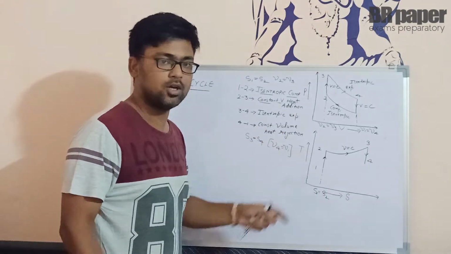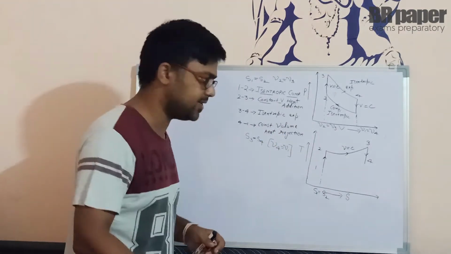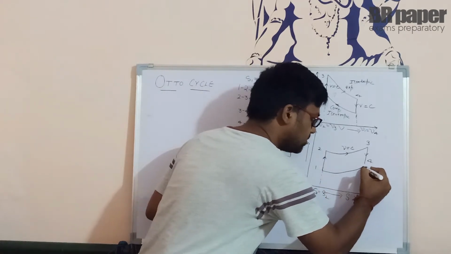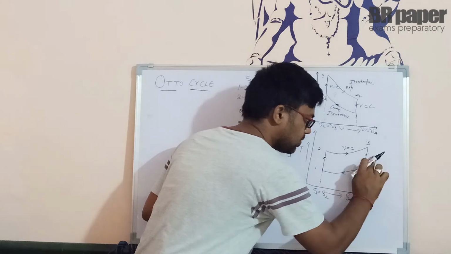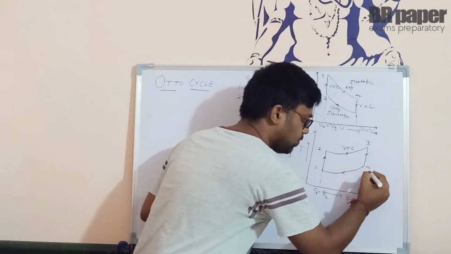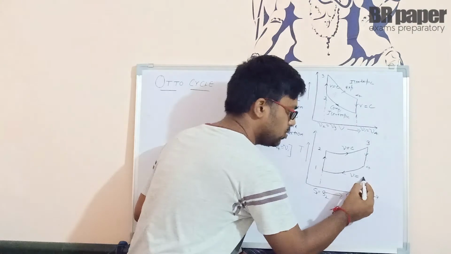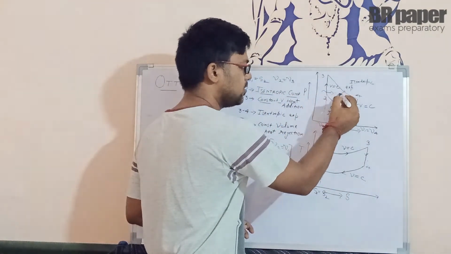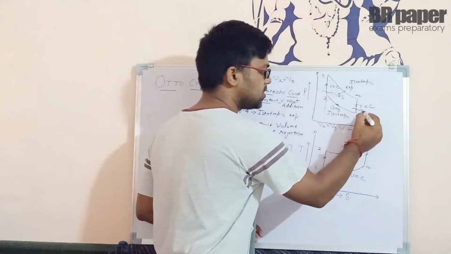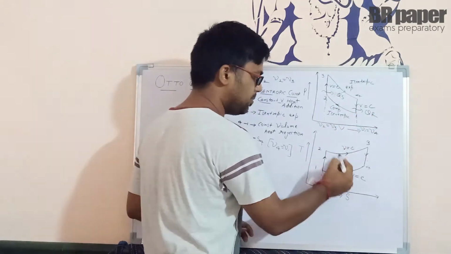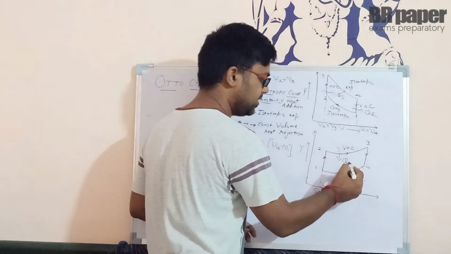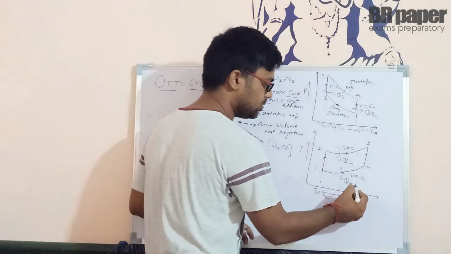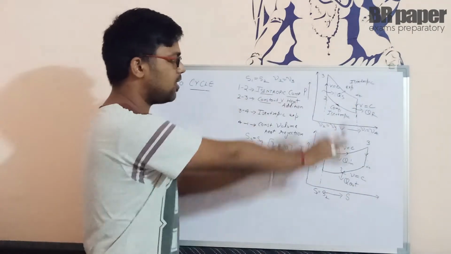Clear? Now from 4 to 1 again it is constant volume heat rejection. So whenever you reject heat, your entropy decreases. So from 4 to 1 here we can say this is going to be like this. 4 to 1 the volume remains constant. Clear? So where is your heat addition, heat supply? This is QS, this is QR. We can see heat rejection. And same here, where your heat is being added, heat in, that is heat supply we can say, and from here your heat is going out, heat out. Okay, so this is the graph for Otto cycle.